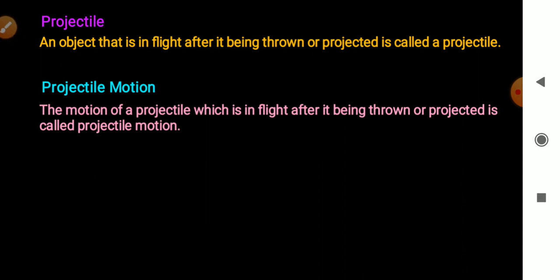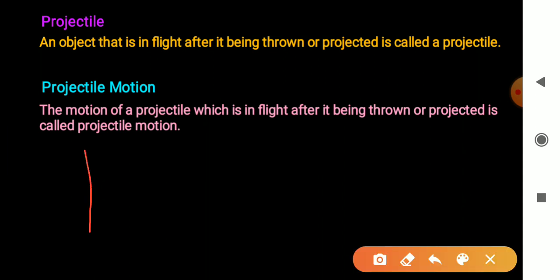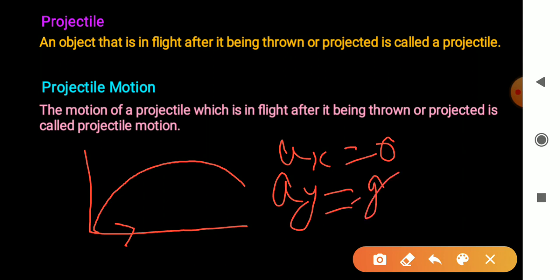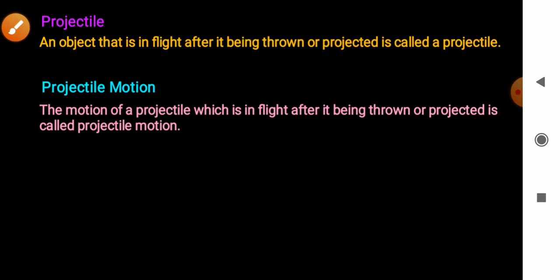And we also see that in vertical direction and horizontal direction, there is acceleration due to gravity only in vertical direction; there is no acceleration in horizontal direction. So ax is 0 in horizontal direction, and acceleration in y direction is acceleration due to gravity, right?